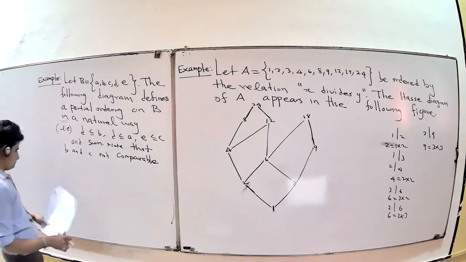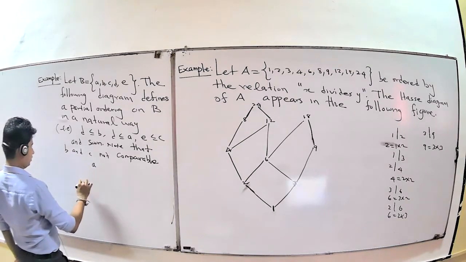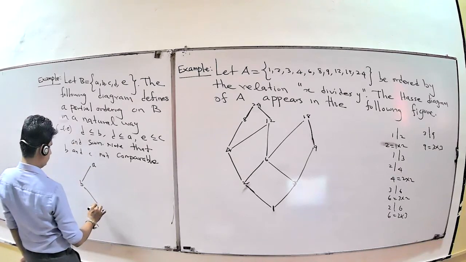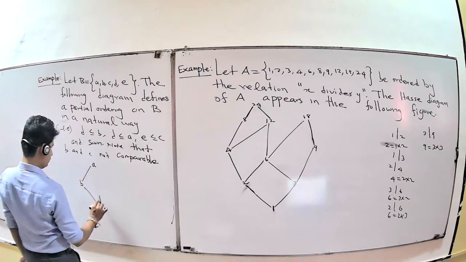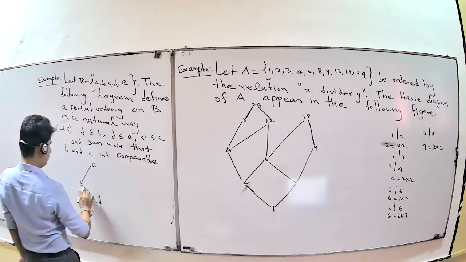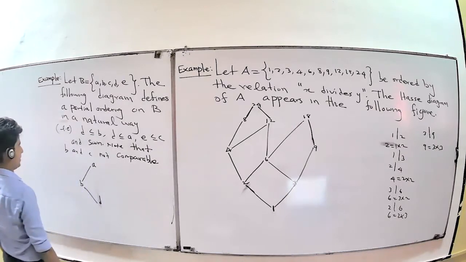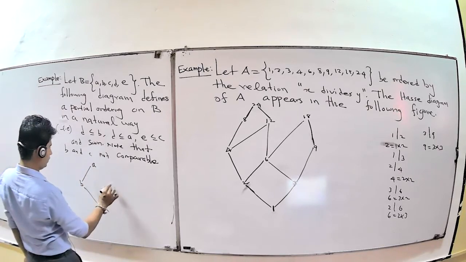What is the graph shape? B, A, B, D, D, A, B. A, B relation. E, C, but B and C are not comparable.